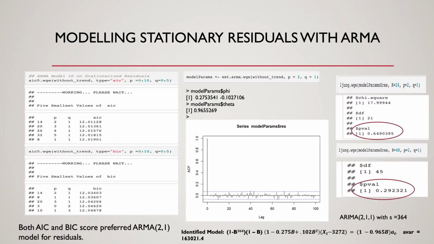Both AIC and BIC scores identified ARMA(2,1) for modeling these residuals. Visual inspection of ACF of the residuals from this model and the results of the Ljung-Box test suggest that residuals are now sufficiently white. So the final univariate model identified for modeling this daily average traffic volume series is found to be ARIMA(2,1,1) with S equal to 364. Next, we will look at forecasting performance of this seasonal ARIMA model.